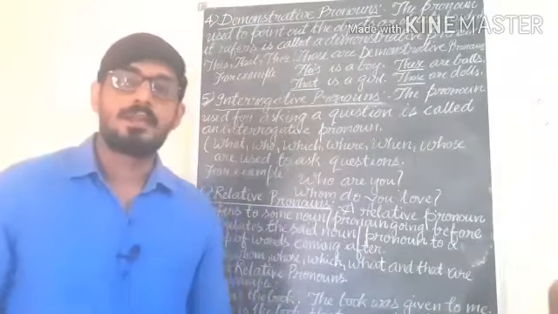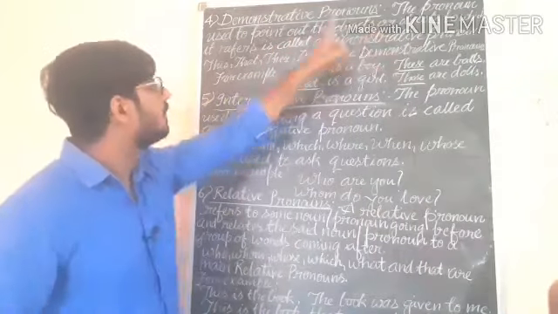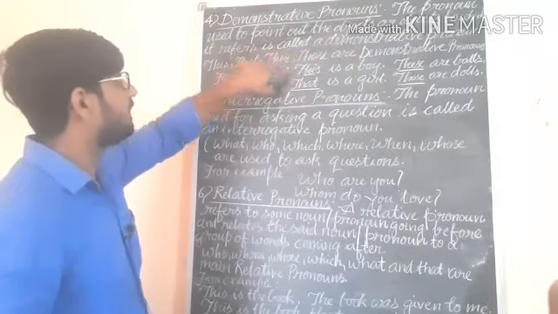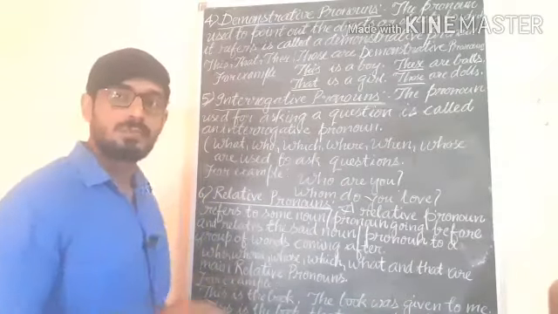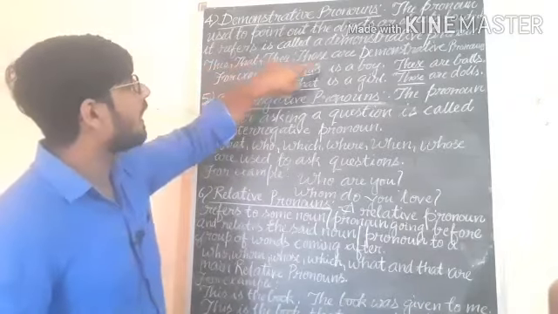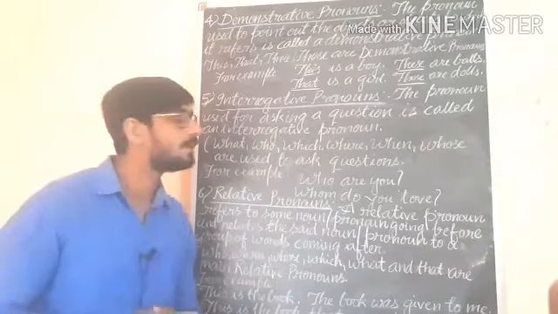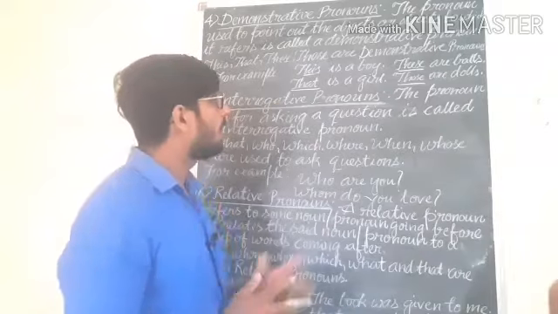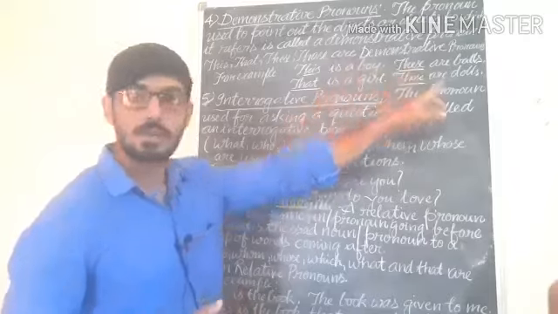Dear students, we will come to demonstrative pronouns. The pronoun used to point out the object or objects to which it refers is called a demonstrative pronoun. The demonstrative pronouns are this, that, these, and those. As you know, this is singular, and the plural of this is these, and the plural of that is those.